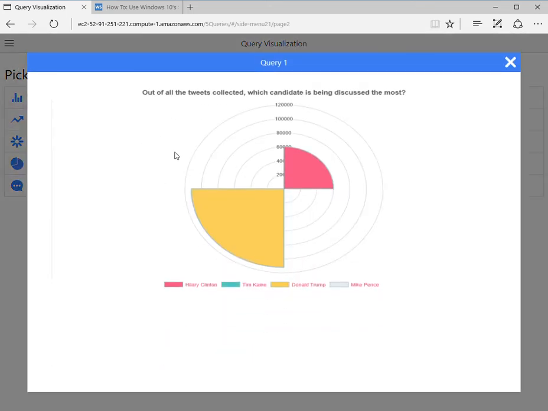And the first one, we wanted to take a look at who was being discussed the most during the first debate. As you can see, the conversation did skew heavily towards Donald Trump as opposed to Hillary Clinton, with no mention of either one of the vice presidential candidates.